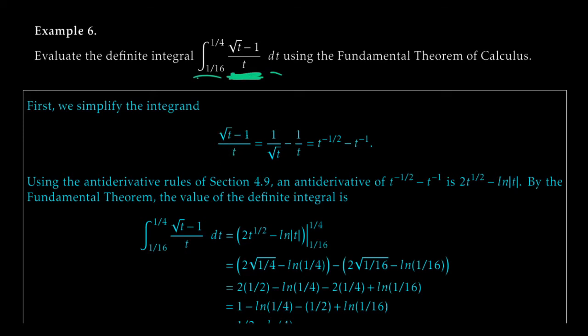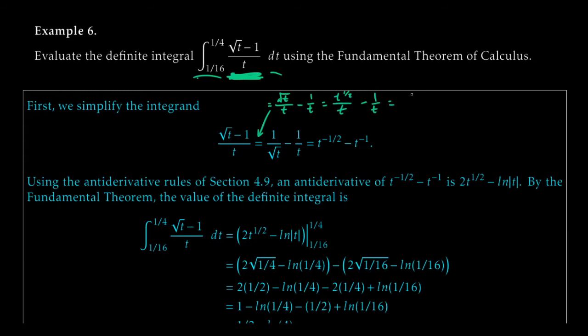To do this, we just break everything up. So square root of t minus 1, all over t, we break this up into 1 over the square root of t, minus 1 over t. If you want to see this little step, really what's going on is I'm taking square root of t over t, minus 1 over t, and then I'm noticing that this is t to the 1/2 all over t, minus 1 over t.